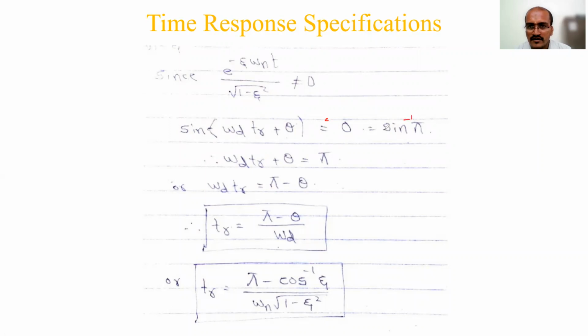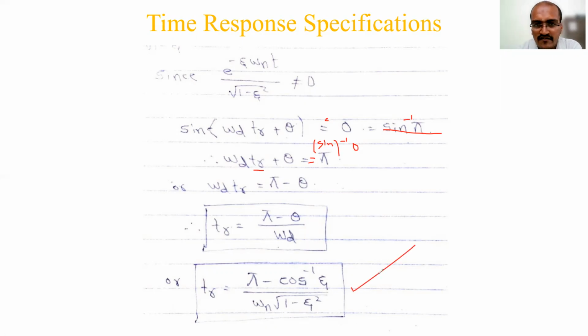Sorry, here no need to write this, so this is not required. Here you write one more step. Sine inverse 0 equal to pi. This is how you write, equal to pi. Then we have to find the expression for TR. That's why I have taken theta to that side, pi minus theta. Then omega d I have taken in the denominator. So theta and omega d I have substituted, and I got the final expression for TR.